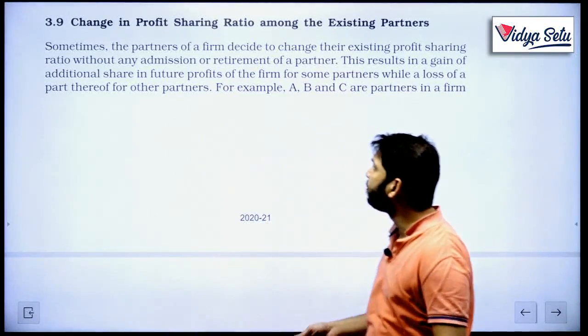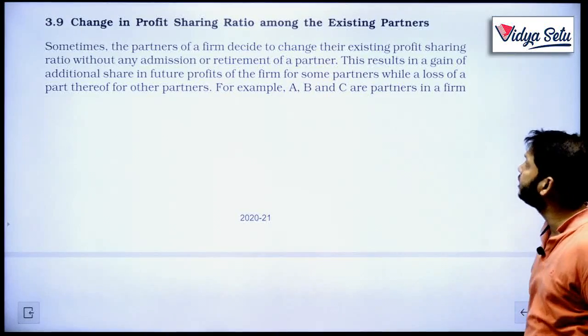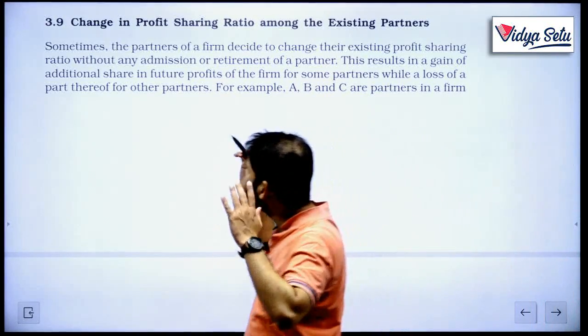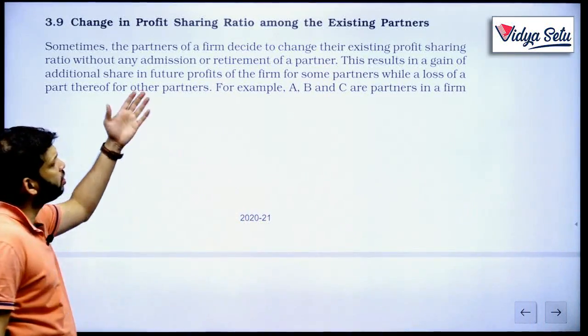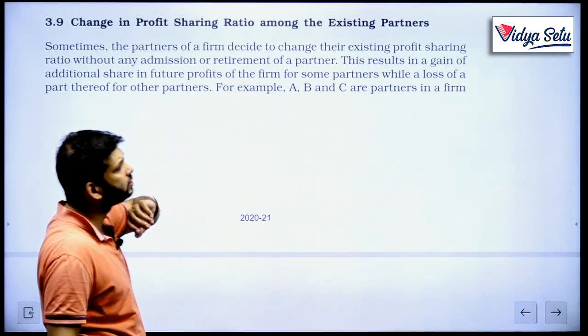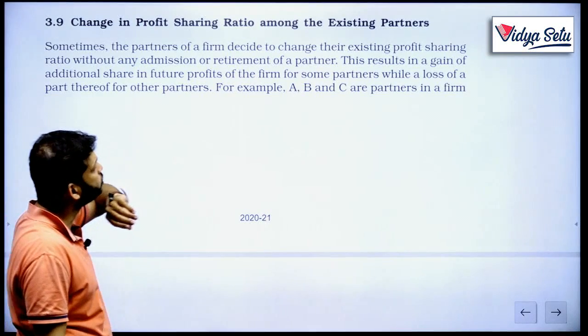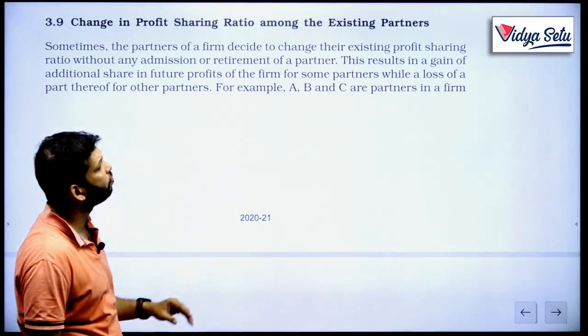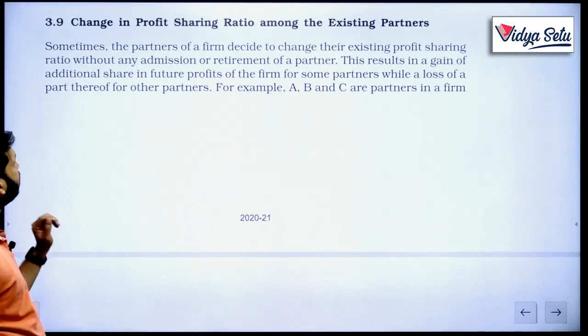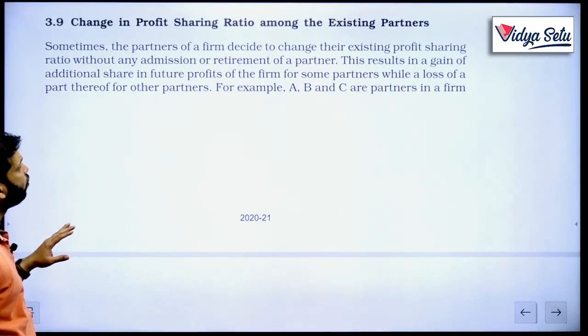So sometimes the partners of a firm decide to change their existing profit sharing ratio without any admission or retirement of a partner. This results in a gain of additional shares in future profits of the firm for some partners, while a loss of part thereof for other partners.